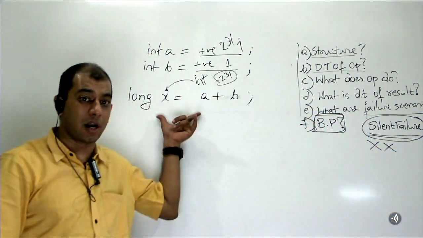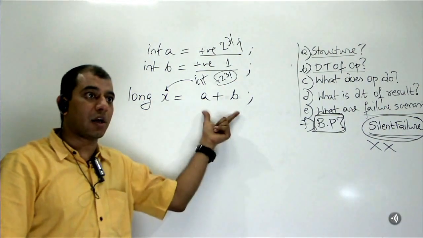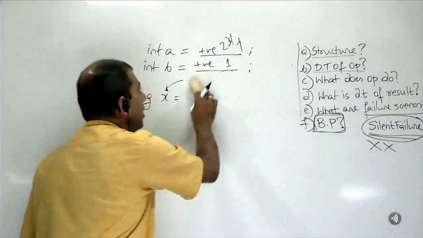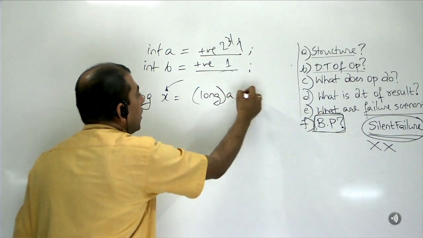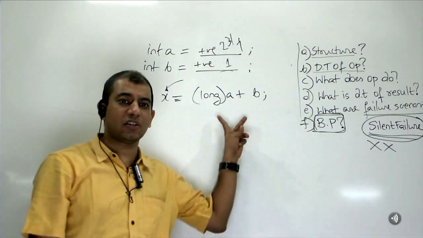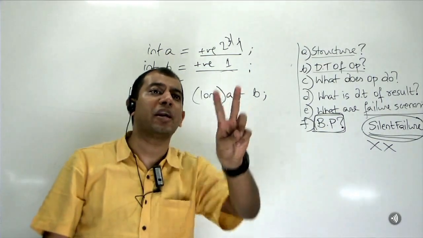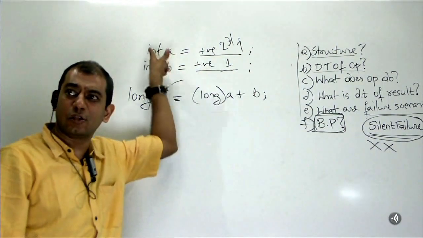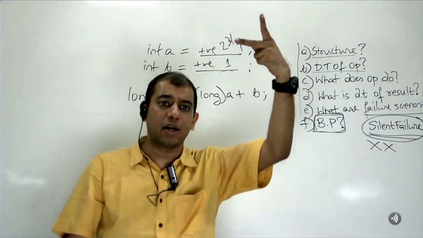This is the more important learning. This is very important, right? Don't change only the assignment data type and think your silent failure will go away. No way. There is only one thing that should be done, as rightly pointed out: promote one of the operands to a bigger operand. This is the best practice. You want to do addition of two ints? Never do a plus b directly. Take the two values as inputs, as ints only, but before addition, promote one of them to a bigger data type.